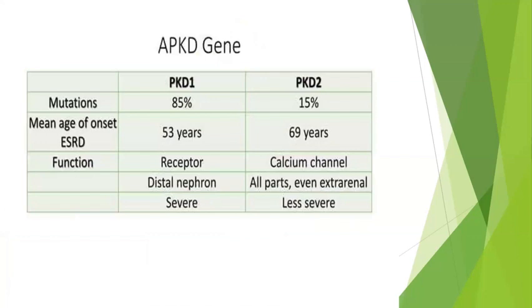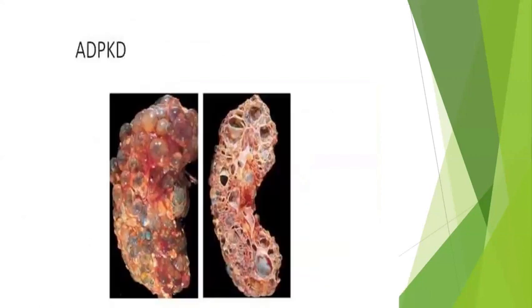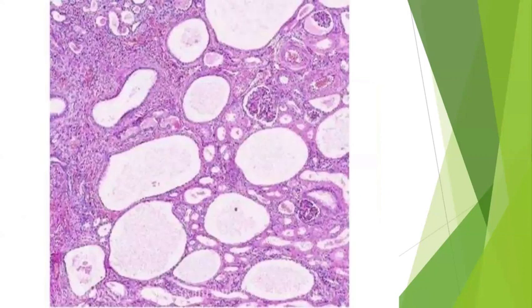So what is the difference? PKD1 is the common mutation in autosomal dominant disease, and the distal nephrons are commonly affected, whereas with PKD2, all parts, even the extrarenal tissues, show cystic degeneration. I have given you a picture depiction of how polycystin 1 and 2 are involved in cellular proliferation by modifying calcium levels. So this is complete replacement by cysts.